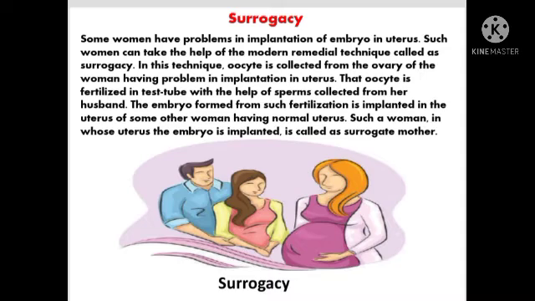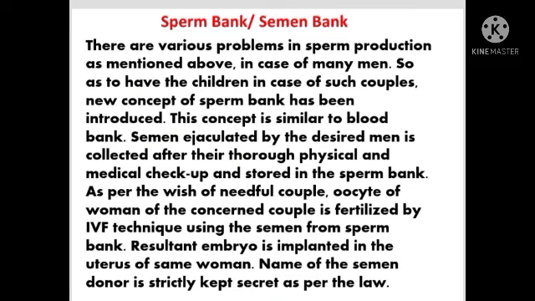Such a woman in whose uterus the embryo is planted is called a surrogate mother, and this technique is called surrogacy. The next technique is sperm bank or semen bank.